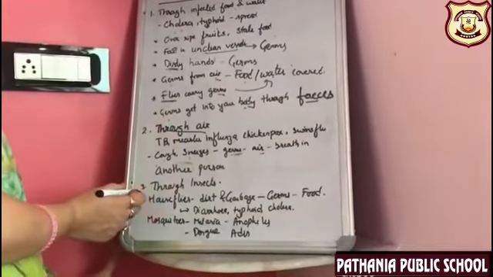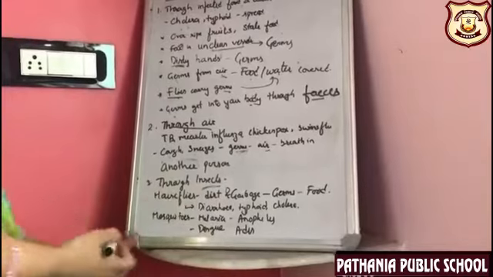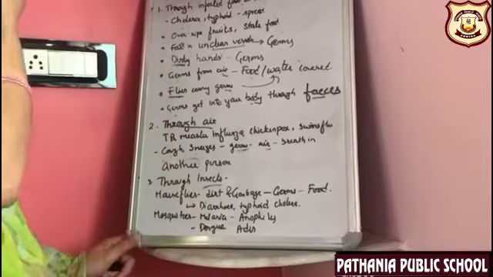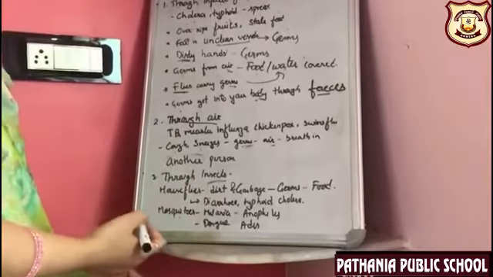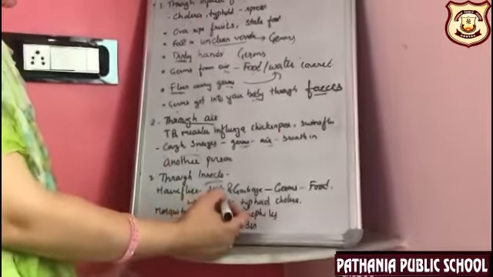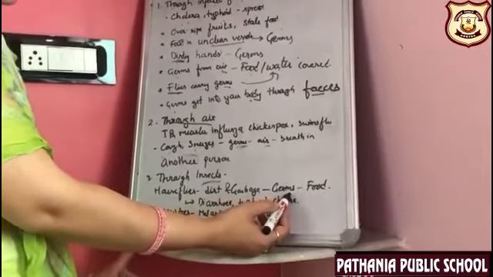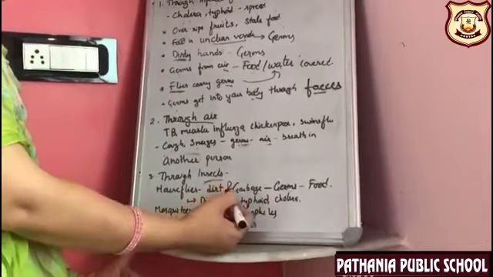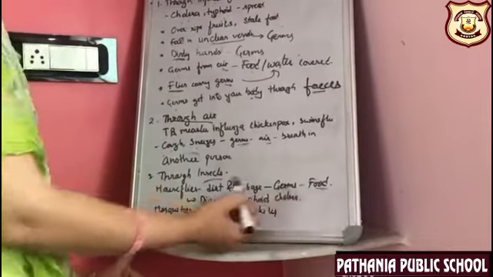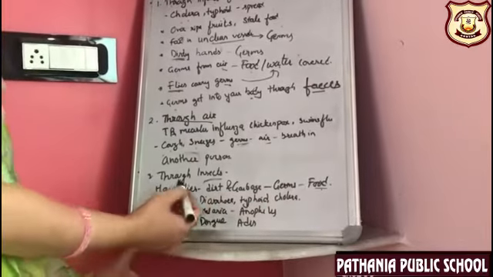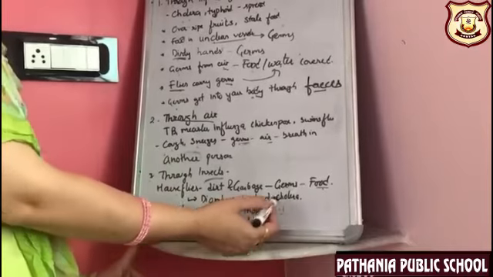The third way of transferring communicable diseases is through insects. There are two major insects that transport diseases. One is houseflies and one is mosquitoes. Now all of you know that flies sit on dirt and garbage. This dirt and garbage contains germs. And when these flies, containing the germs, sit on our food, the food is contaminated with such germs. Houseflies are responsible for causing diseases like diarrhea, typhoid and cholera.